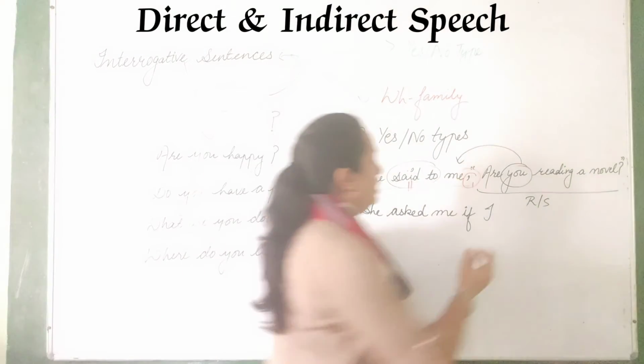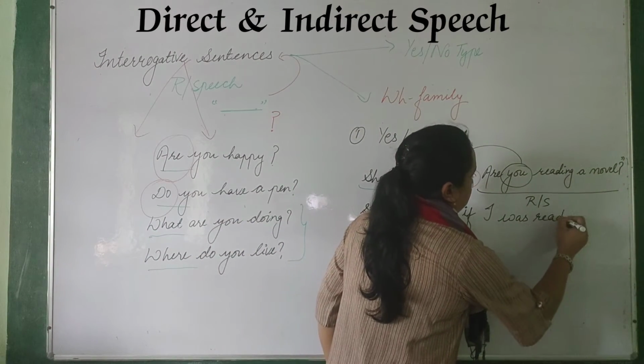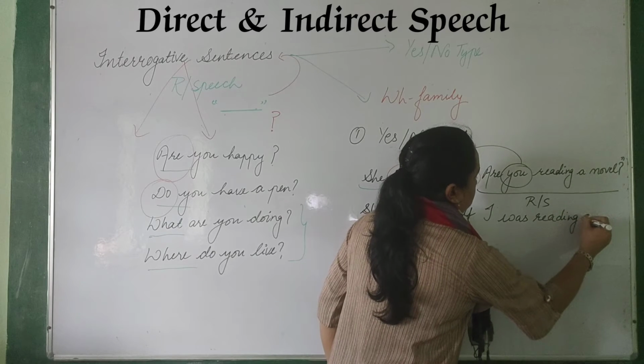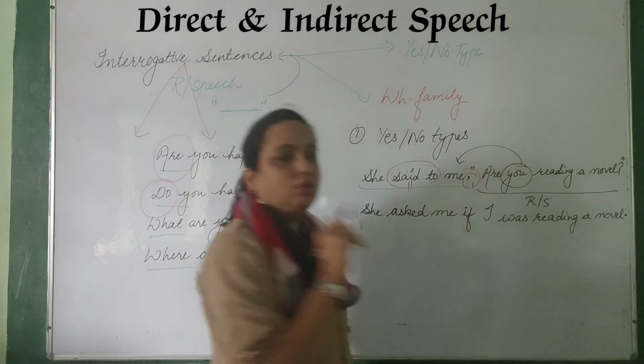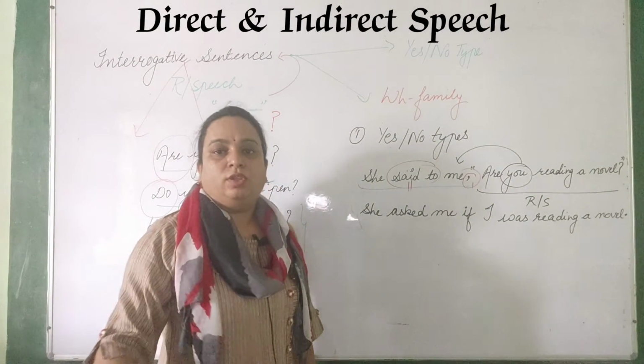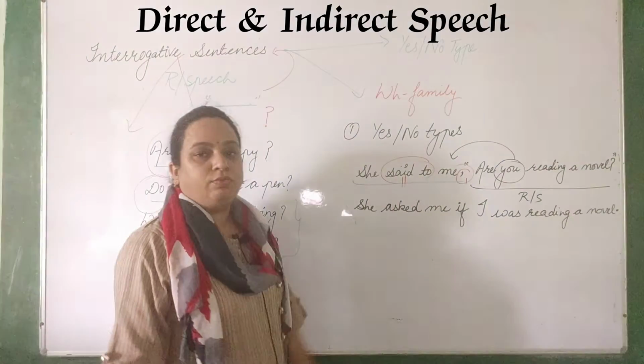So if I was reading a novel, and in the end you will directly put a full stop, that's it, you will not put the question mark here, clear?